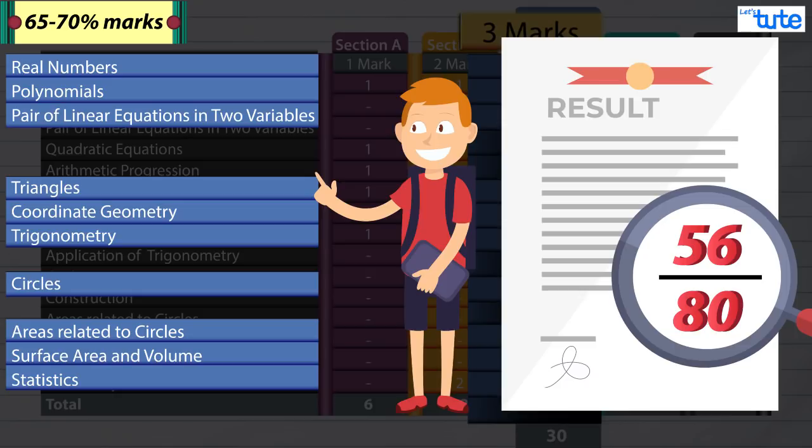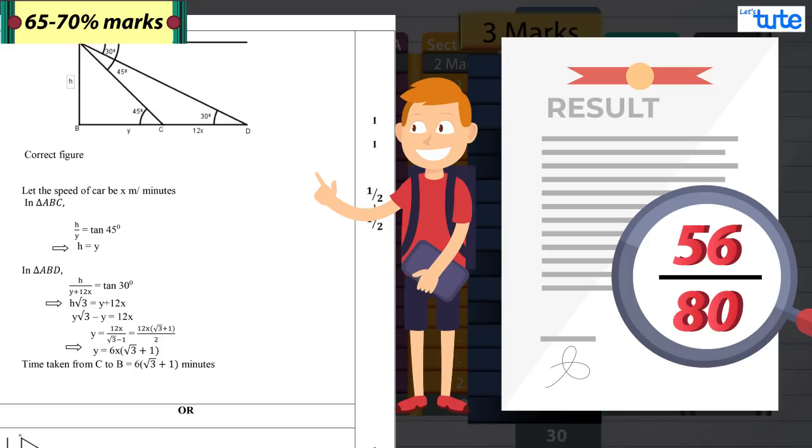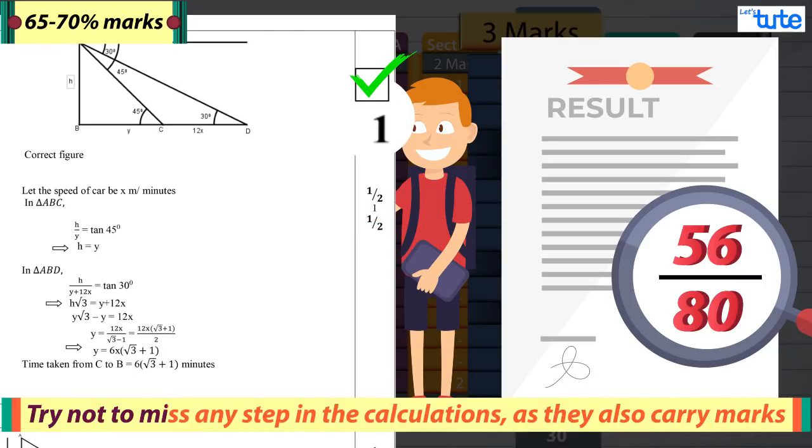To score these 56 marks, please make diagrams wherever necessary because diagrams also carry marks. Try not to miss any steps in the calculations as they also carry marks.